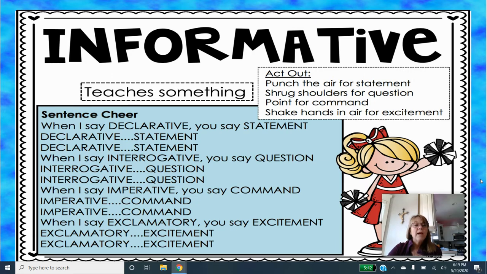When I say declarative, you say statement, declarative statement. When I say interrogative, you say question, interrogative, question. When I say imperative, you say command, imperative, command. When I say exclamatory, you say excitement, exclamatory, excitement. So it's telling you the different types of sentences and then what types they are. So that's one way to do it.